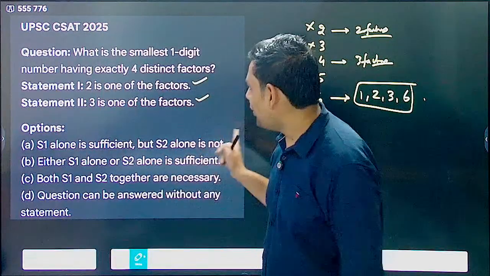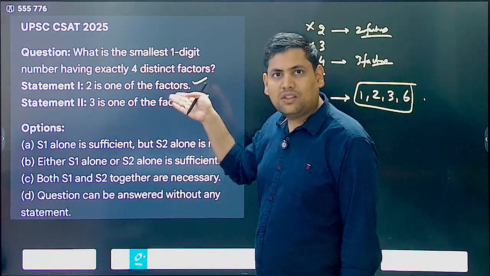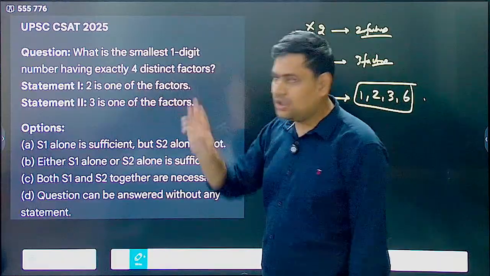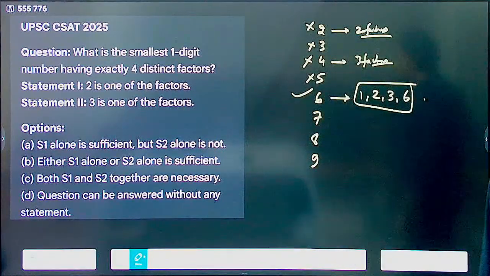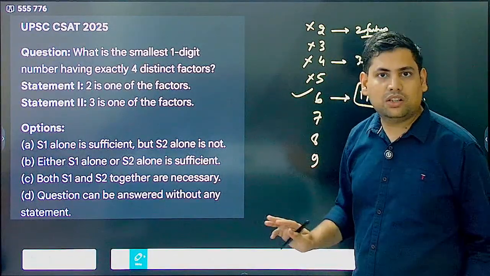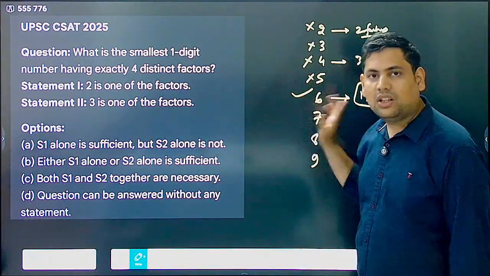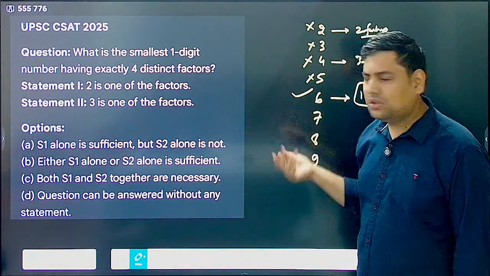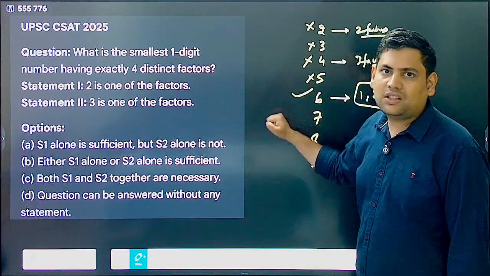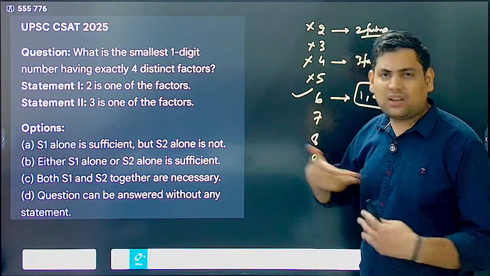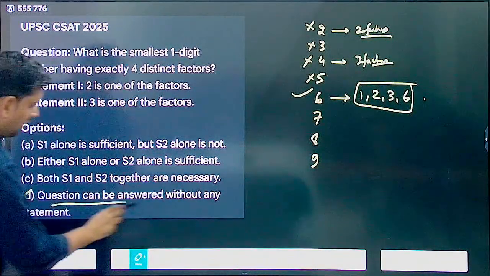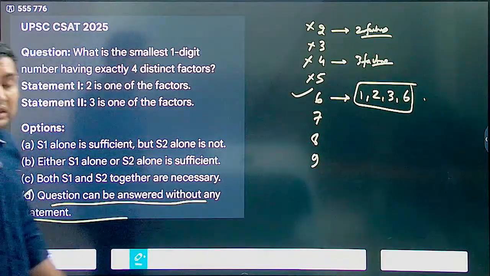Now the question is much better. The question is not asking you which statement is correct according to whatever number you found. It is actually asking which statement is required. What statement did I use here? I didn't use any statement. I could just deduce it directly without using 2, 3. This 6 is the smallest number that has 4 distinct factors. Whether it has 2 and 3 as factors or any other factor does not matter. So the question can be answered without any statement, that is D becomes the answer.